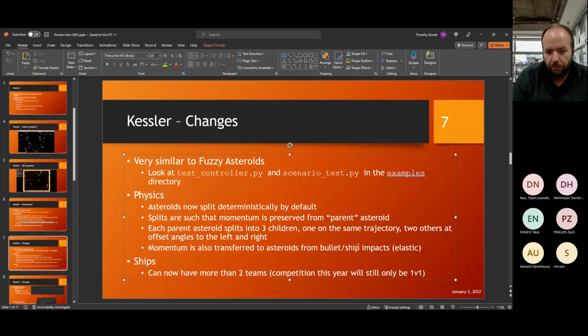Momentum is also transferred to the asteroids from bullet and ship impacts, and it is fully elastic. Ships: you can now have more than 2 teams, although, again, the competition this year will still only be 1v1. So there will be 2 teams in each scenario, but you will only have 1 ship playing against 1 other adversarial ship. Maybe in the future we'll do something like a battle royale, but not yet.